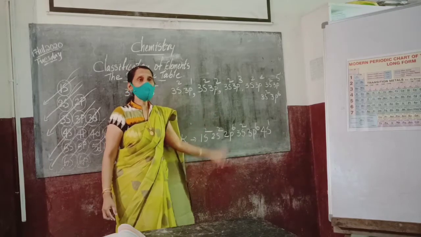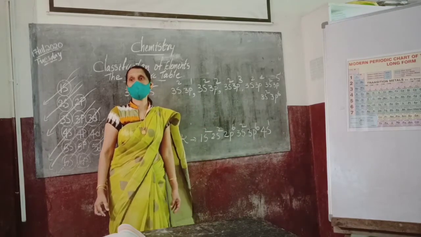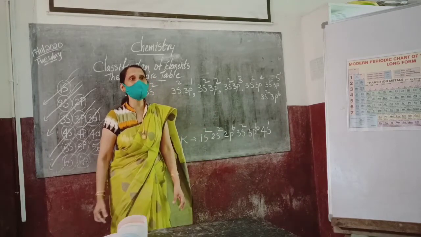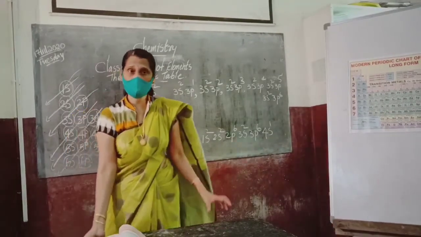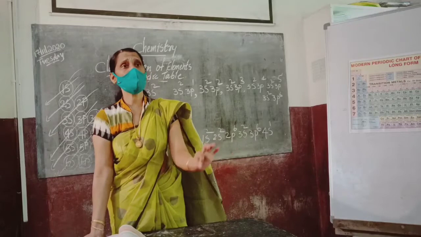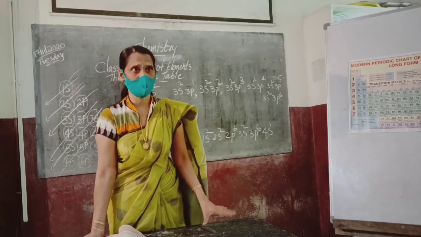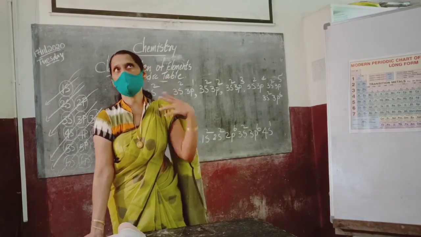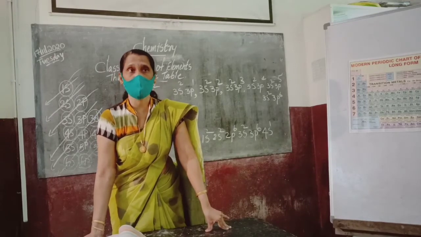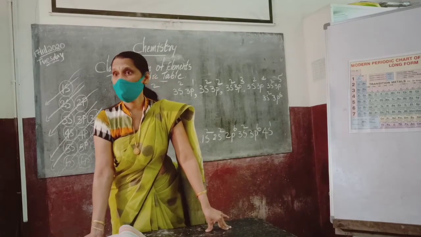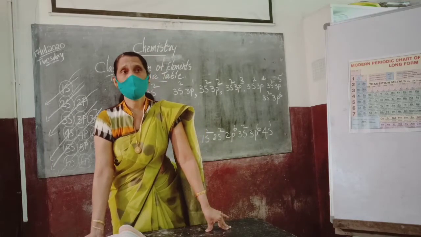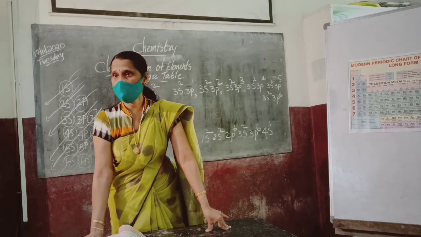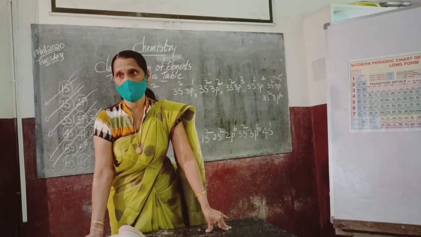So this is why there are only 8 elements in the third period. Actually, you may be thinking that third period electrons are entering into the third shell. So immediately you calculate that the third main shell has S orbital, P orbital and D orbital. S can occupy 2, P can occupy 6, D can occupy 10 electrons.